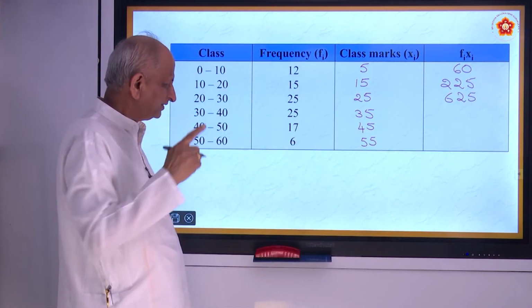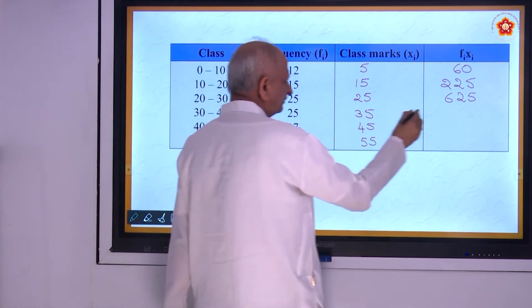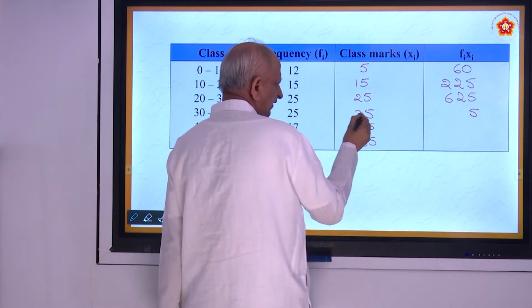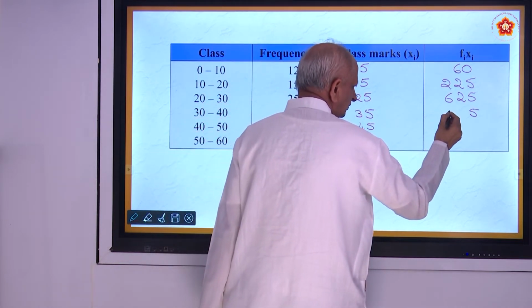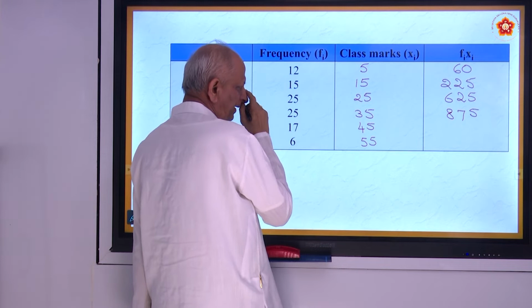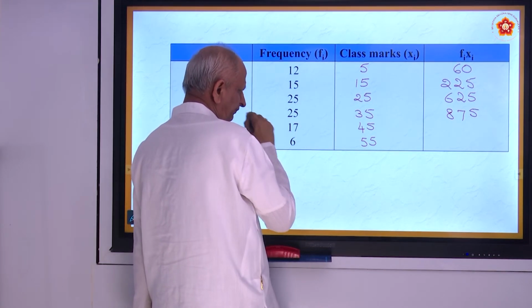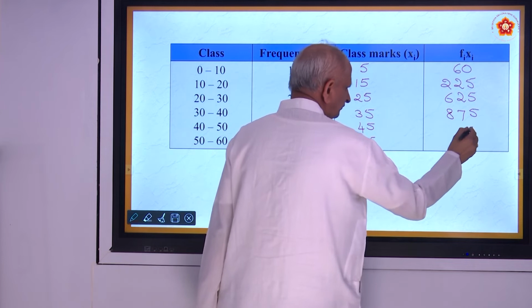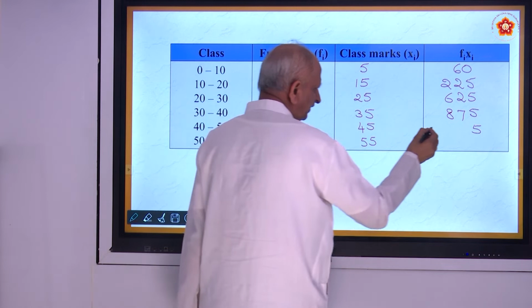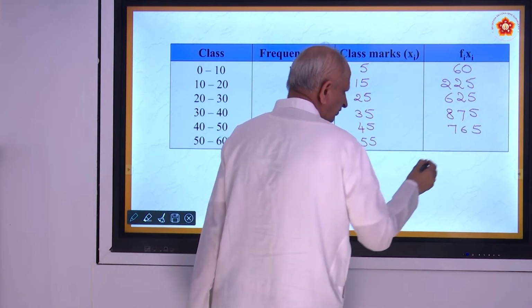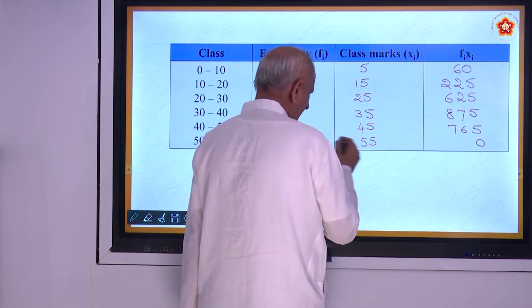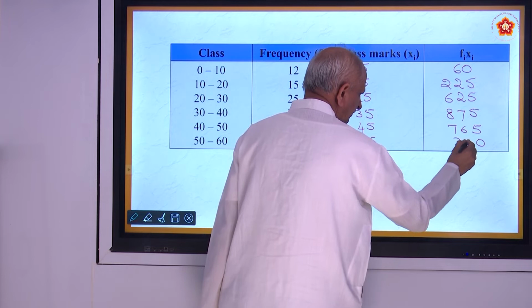Okay, be fast. 25 into 35: 25 3s are 75 plus 12, 875. 17 into 45: 17 5s are 85, 68 plus 8, 765. 6 5s are 30, plus 3, 330.